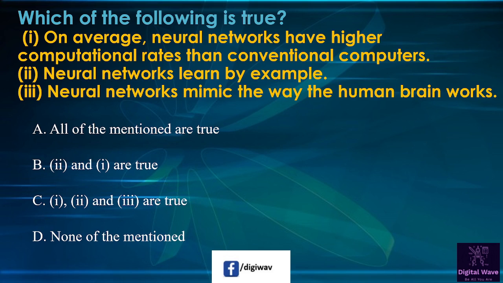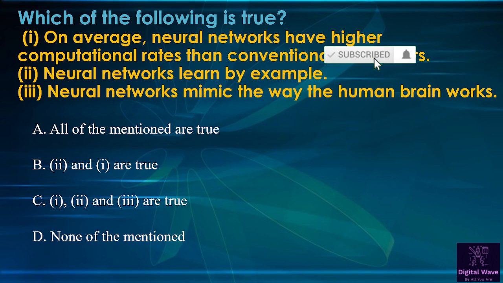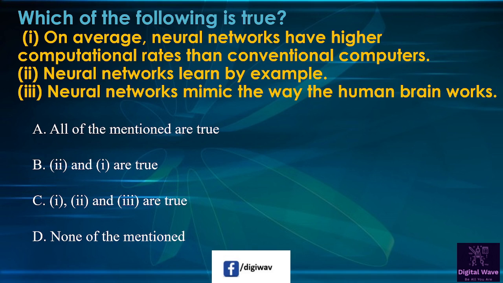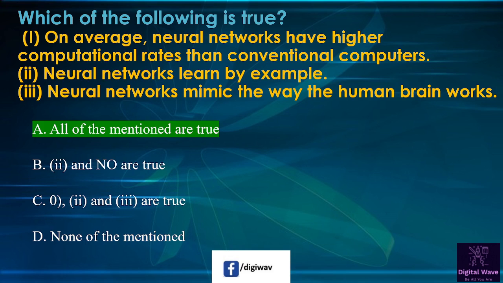Next question is, which of the following is true? So first is, on average neural networks have higher computational rates than conventional computers. Second option is neural networks learn by example, and third option is neural networks mimic the way the human brain works. So first option is all of the mentioned are true, second option is second and 1 are true, and the third option is 1, 2 and 3 are true, and D is none of the mentioned. So right answer will be all of the mentioned are true.